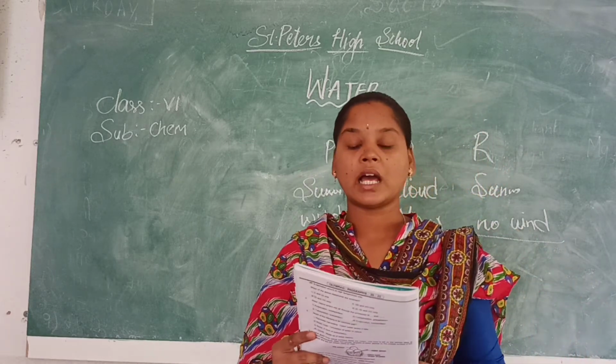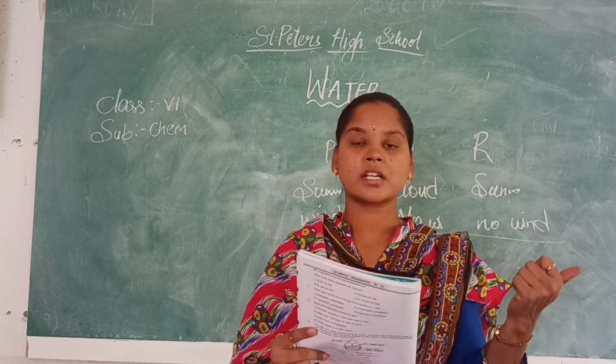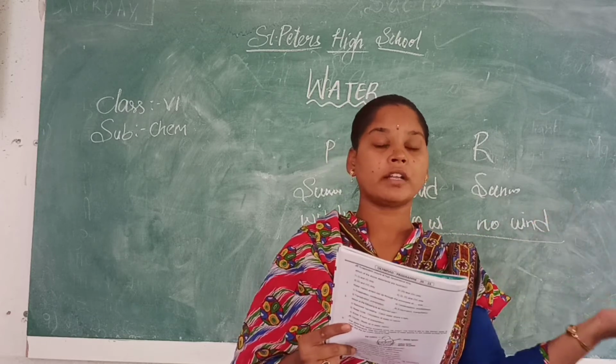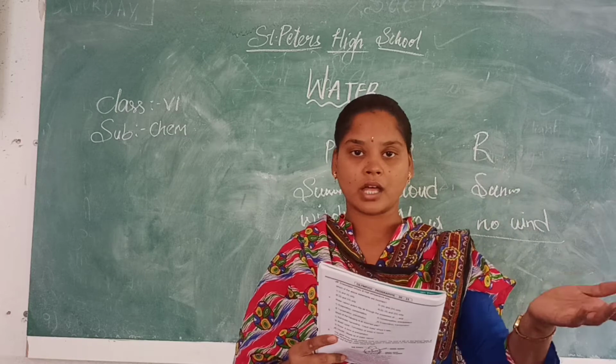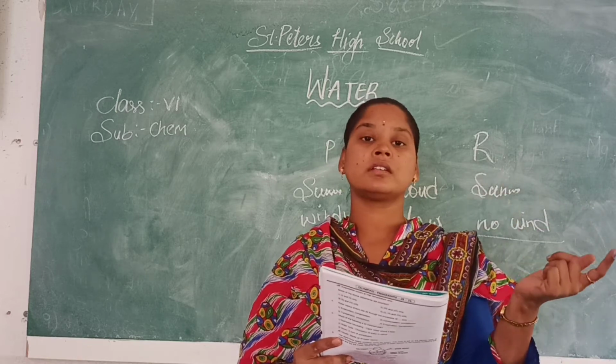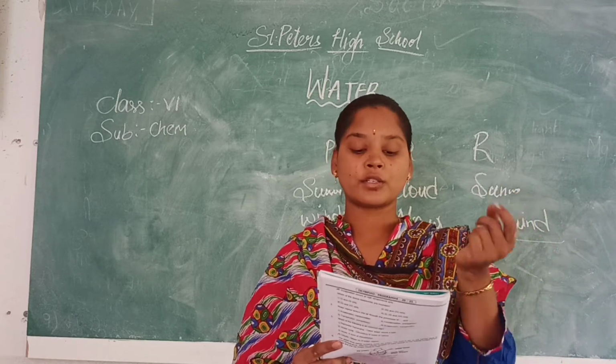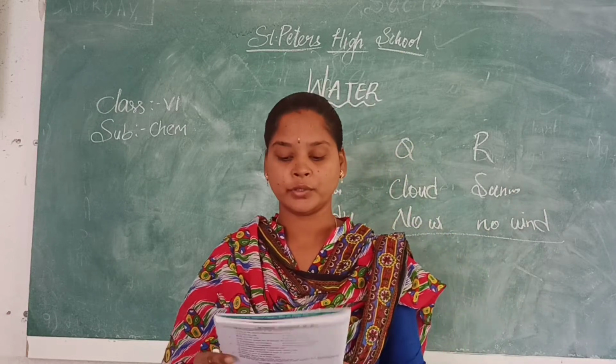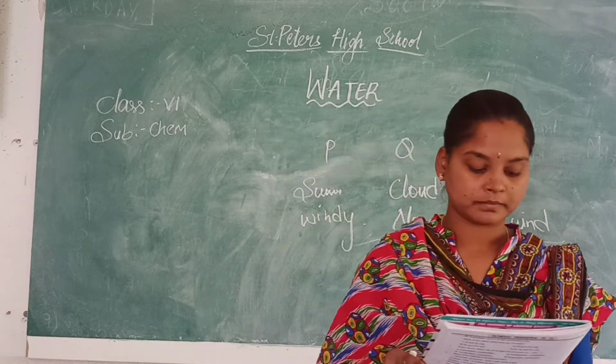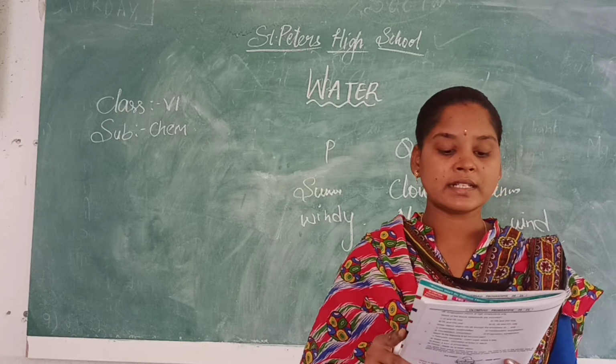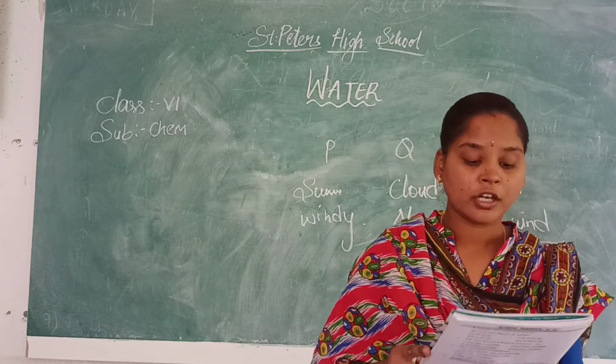Next, cloud and dew. Yes, cloud is the result of condensation because water vapor changed into water to form clouds, and that clouds change into small droplets of water. That is dew.